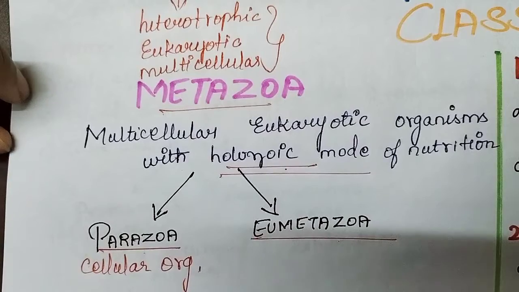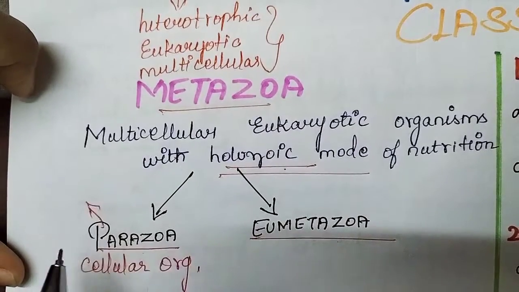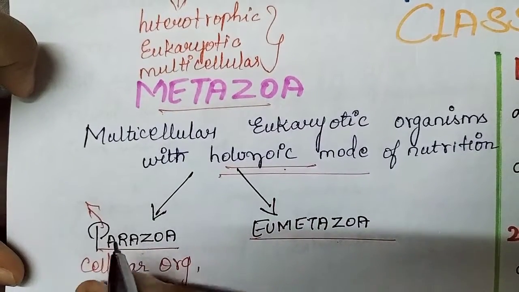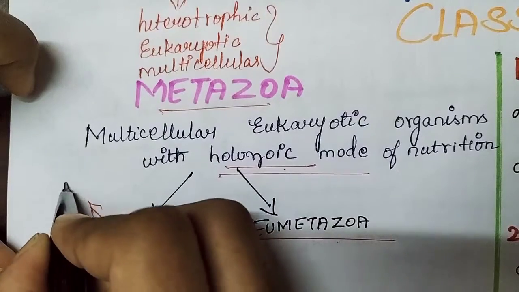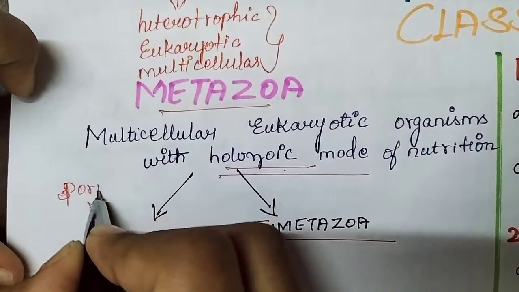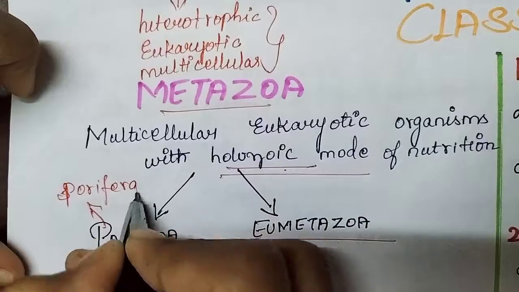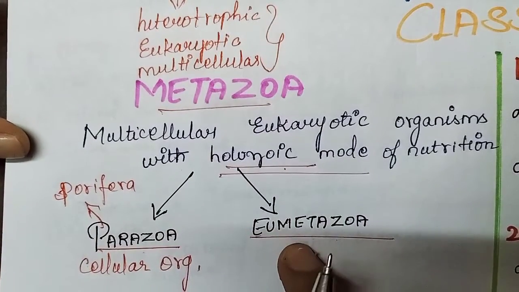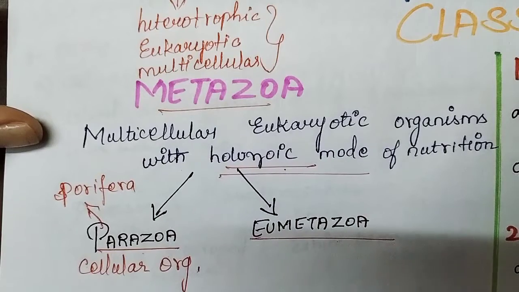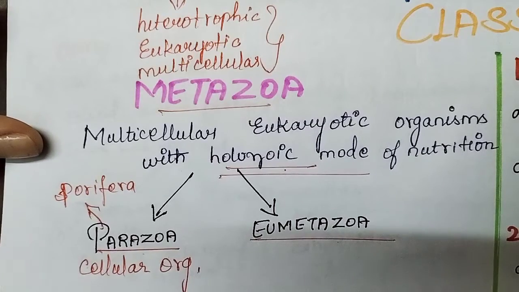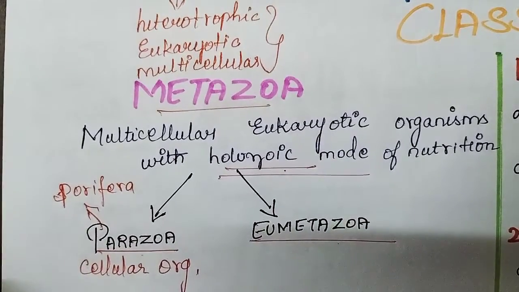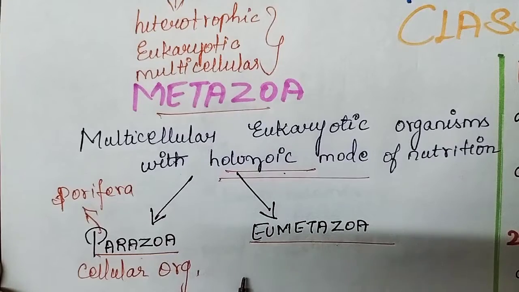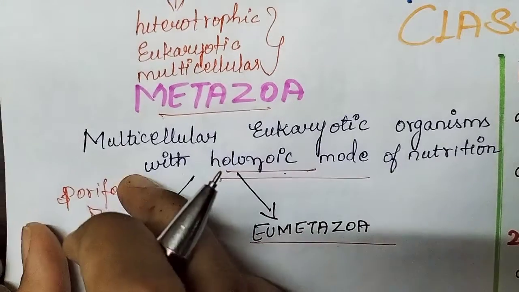The only phylum that comes under parazoa is Porifera, the first phylum which we are going to deal with in the next video. Eumetazoa includes the rest of the animals in which the cells are organized into structural and functional units. So eumetazoa are the rest of the animals other than Porifera.